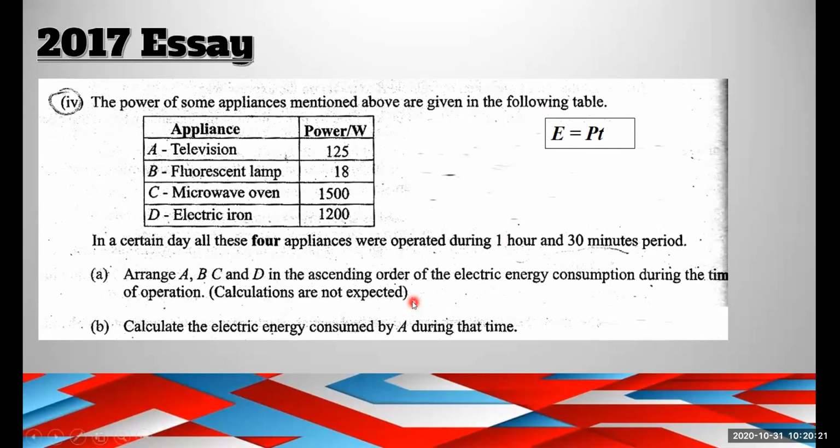I'm not going to go that deep because grade 10 students are also there. By using the formula E equals PT, you can find the answer. P is the power.